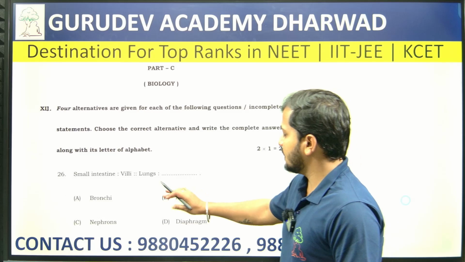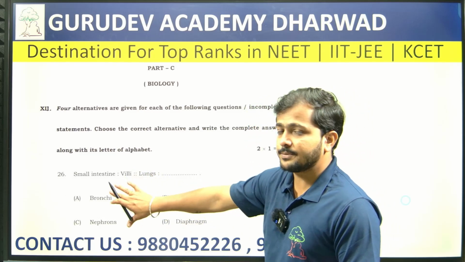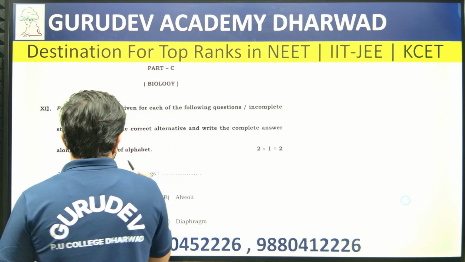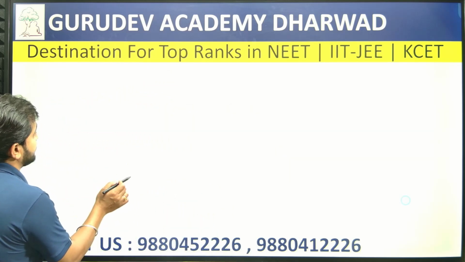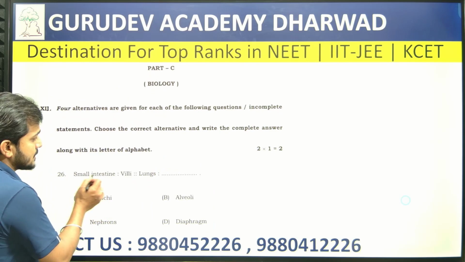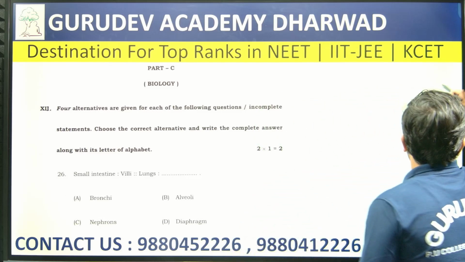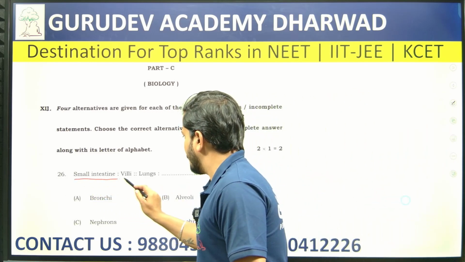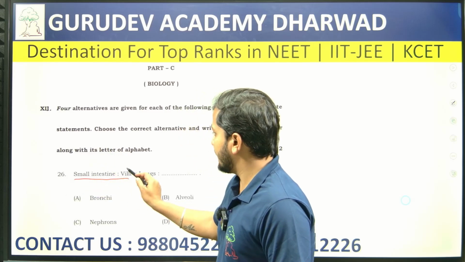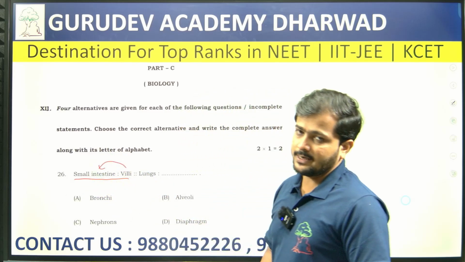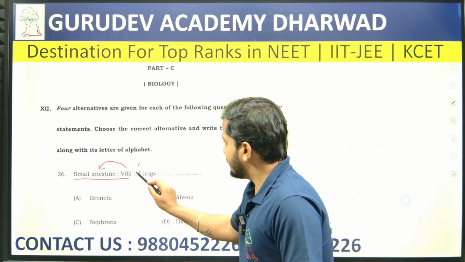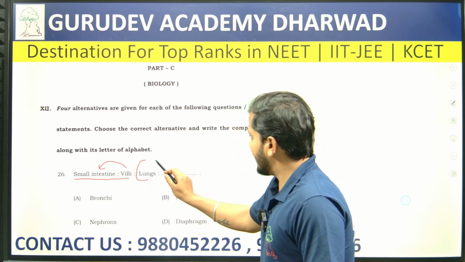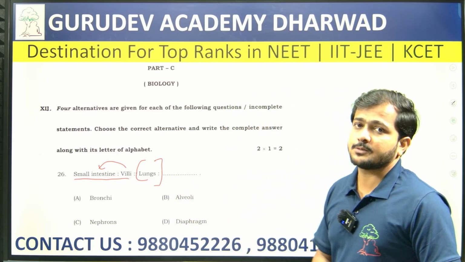These are the options they have given. Based on the options only we have to match. So how are we going to match? First we have to consider the small intestine. With respect to it, they have matched one terminology, that is the villi. We have to understand how villi is related to the small intestine. Like that, the same type of relationship we have to find out with respect to the lungs.